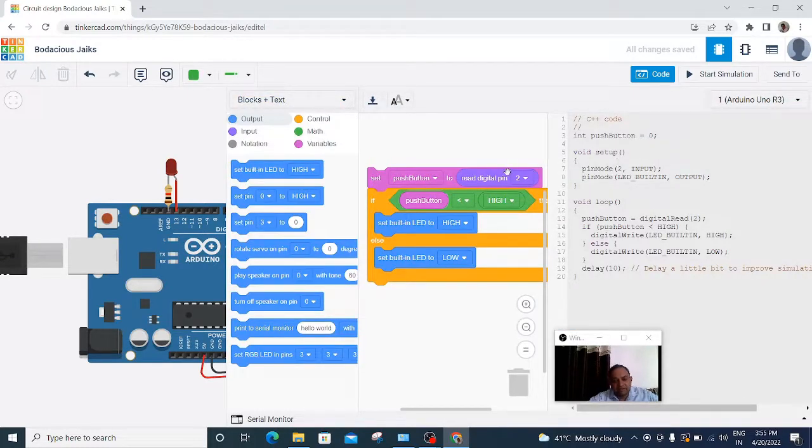and TinkerCad will help you converting this code to C++ code. We do have integer, we have setup. In setup we define input and output pins, and loop, our instruction which is to be provided to Arduino Uno.